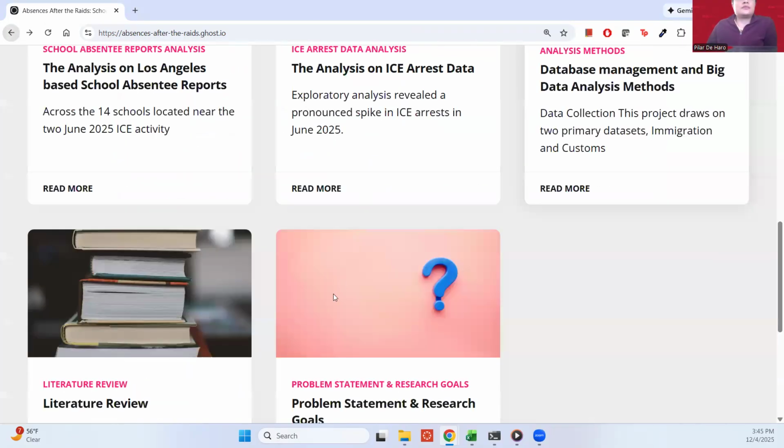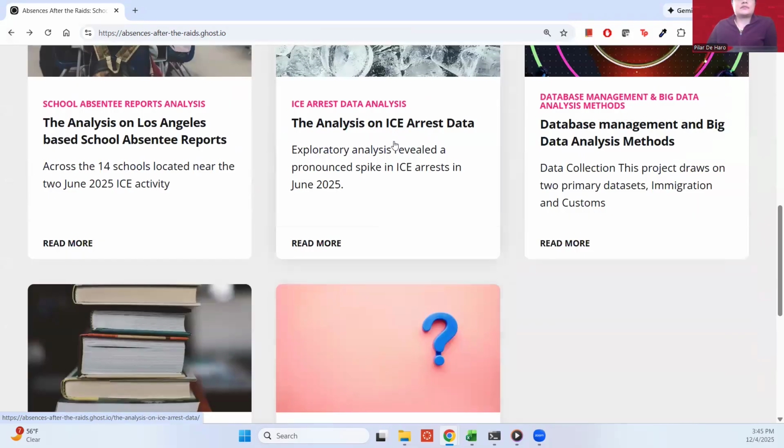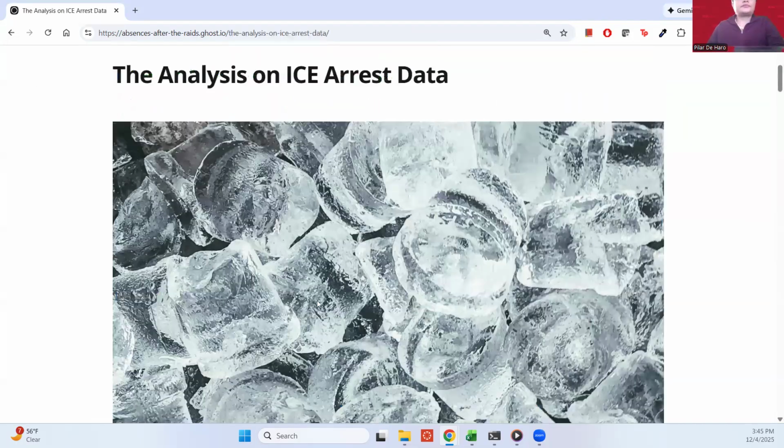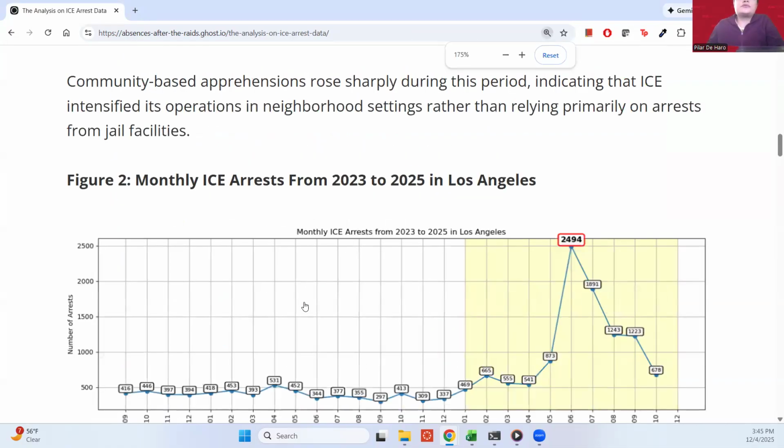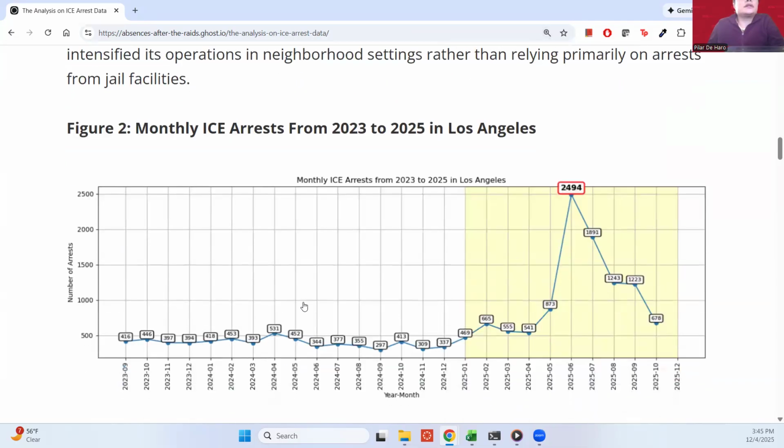And then let me just jump into some of the analysis I conducted on the ICE data really quick. So when I started doing the exploratory data analysis, it was very clear that there was a spike in June. This data set represents September 2023 all the way to October 2025. And you can see from September 2023 up until the last month of 2024, there's almost like an average of arrests, 431 being the most, almost 300 being the least.